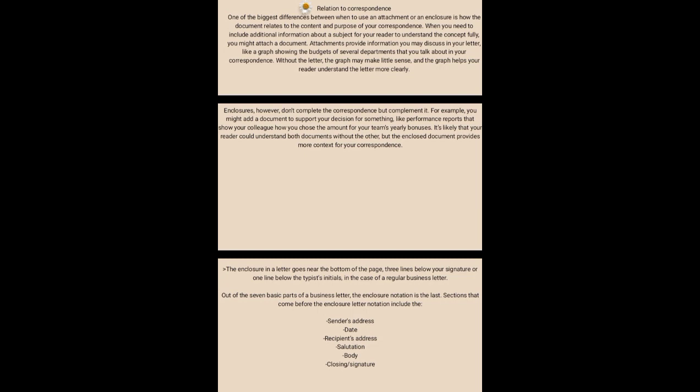The enclosure in a letter goes near the bottom of the page, 3 lines below your signature or 1 line below the typist's initials in the case of a regular business letter. Out of the 7 basic parts of a business letter, the enclosure notation is the last section. Before it come the sender address, date, recipient's address, salutation, body, and closing or signature.